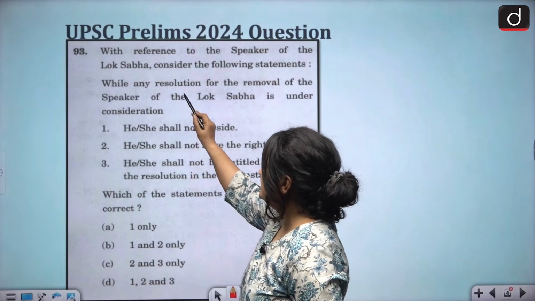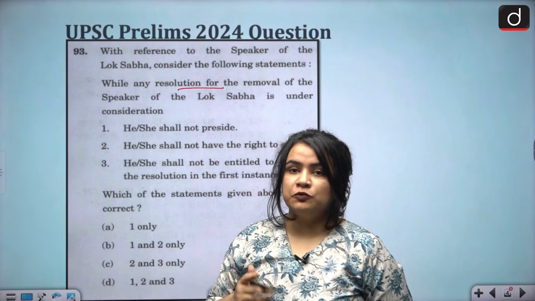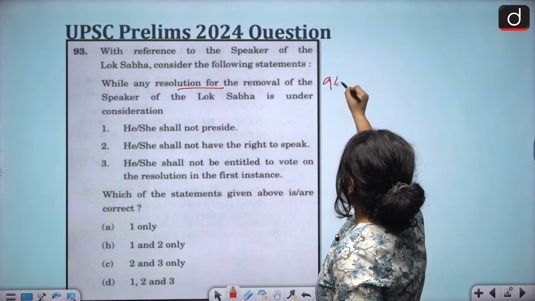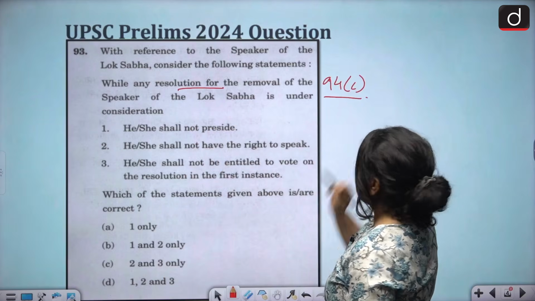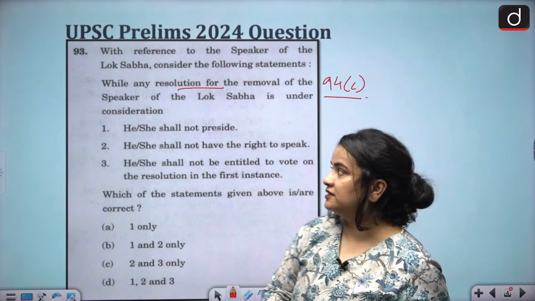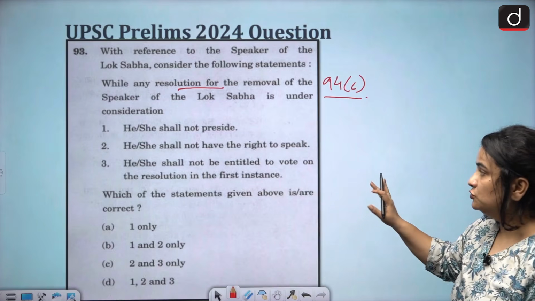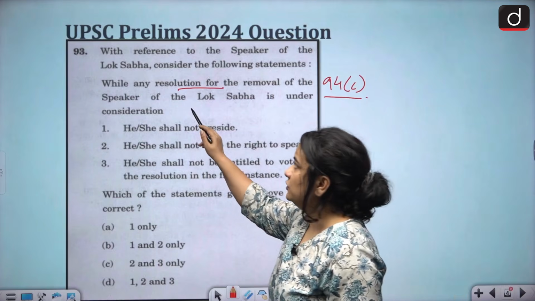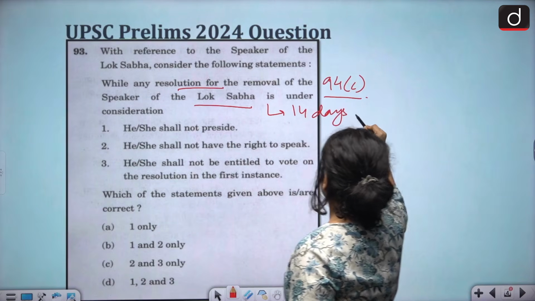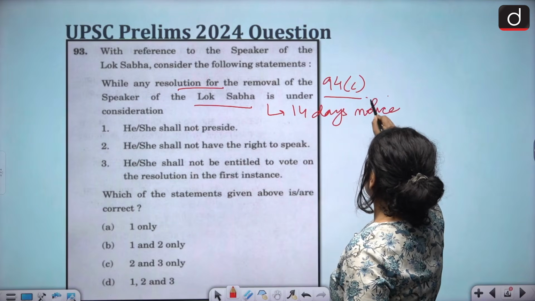Now we are discussing a resolution for the removal of the Speaker. First things first, this provision is mentioned in Article 94C of the Indian Constitution. And in order to remove the Speaker of the Lok Sabha, a 14 days prior notice has to be given.